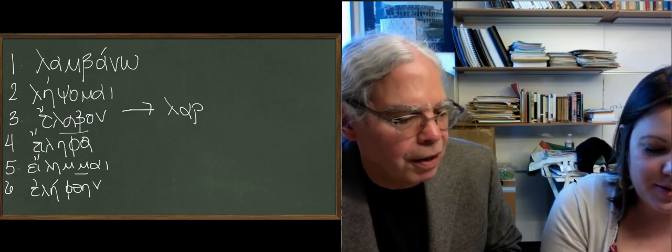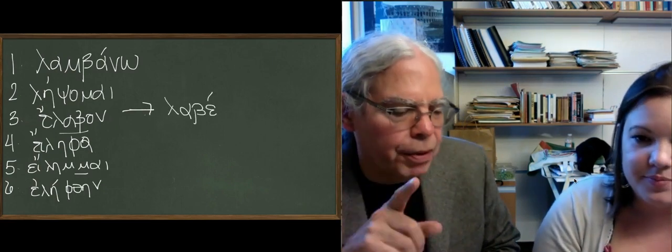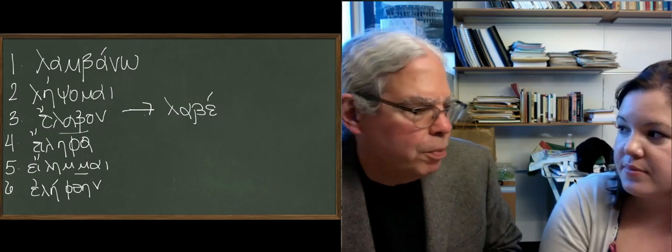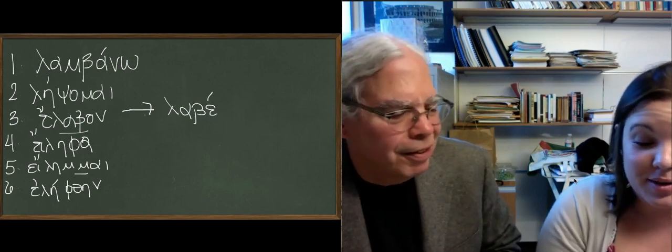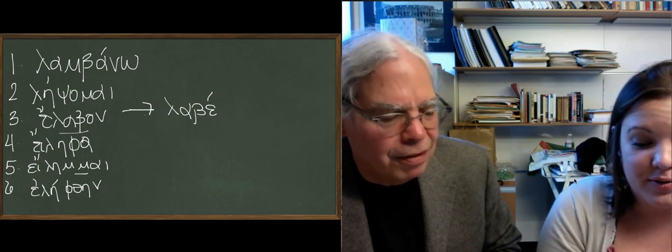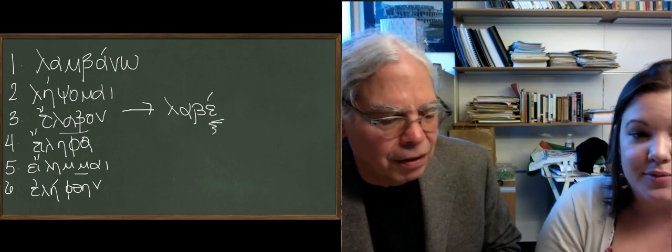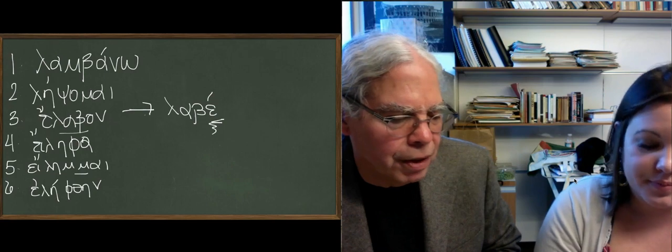Right? And just remember this. Yes. Okay, we want to remember this about it. This is one of the verbs that has the accent. You can say just that in the imperative, the second aorist imperative, it has accent here on the last syllable, which is a rarity in Greek.